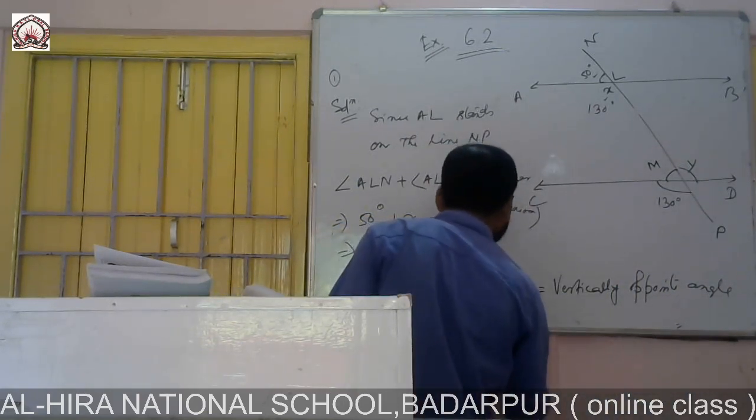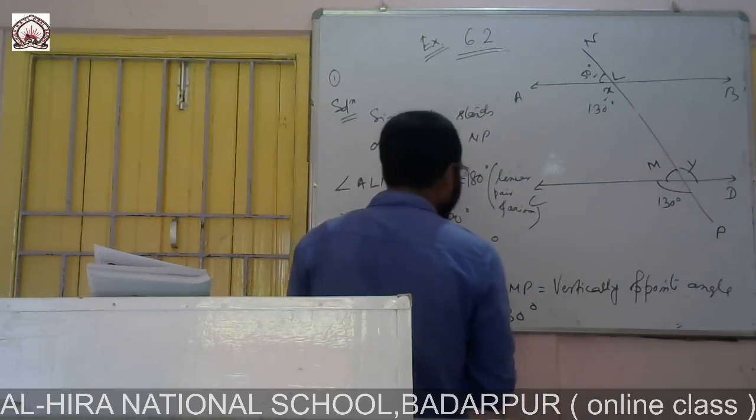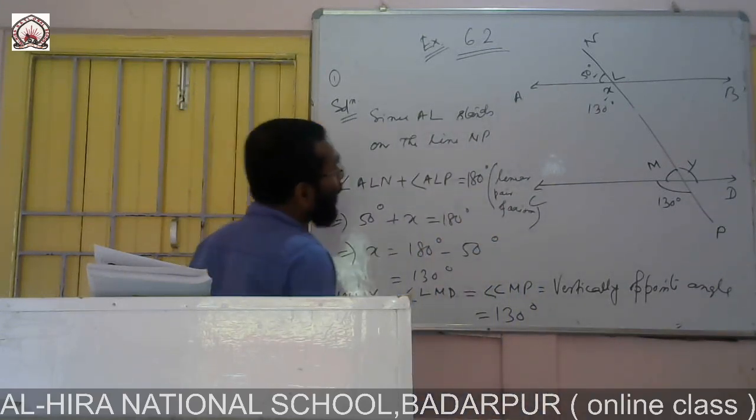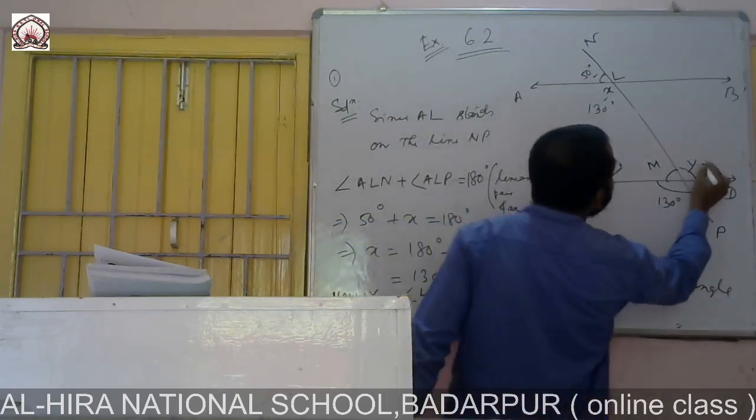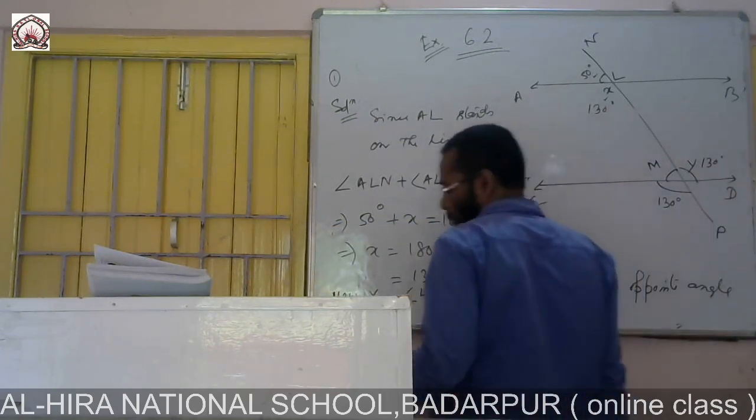So our Y is 130. So X is equal to 130, Y is also 130.